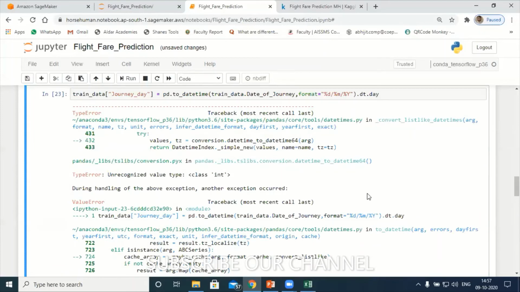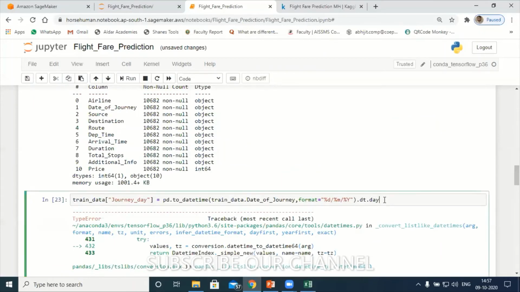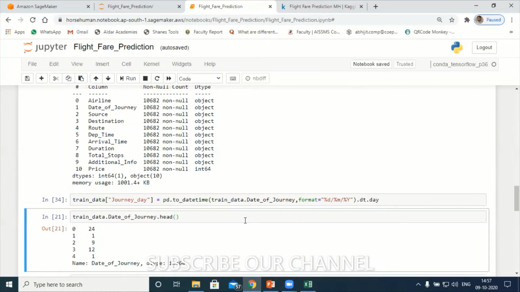Okay, so now I can execute this program. It is line, shift and enter. Yes, it got executed. Have a look on this. So a new feature got created called journey day, and this journey day now has only the day of my date of journey.